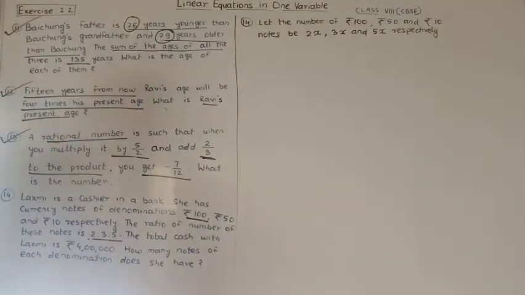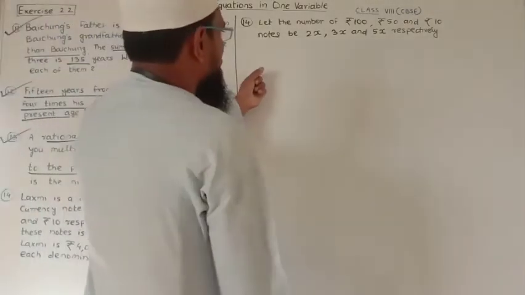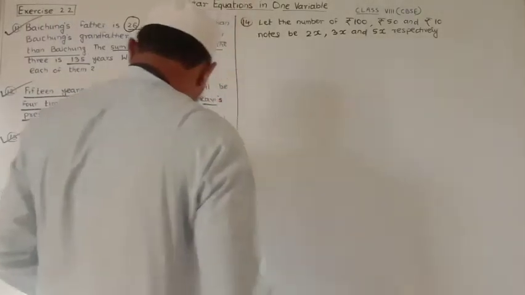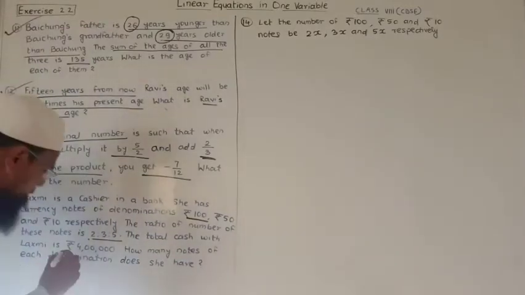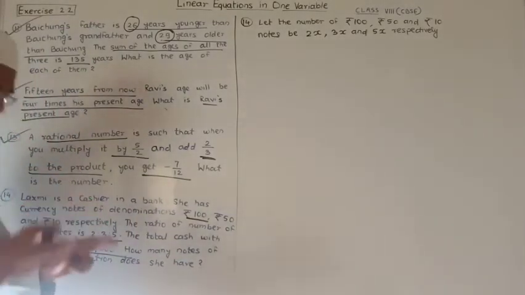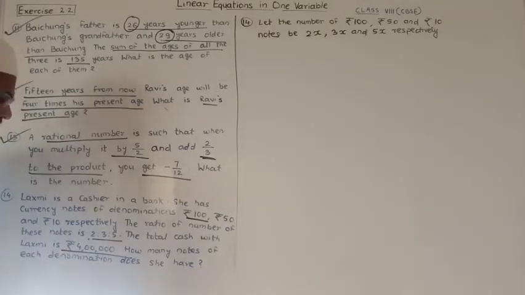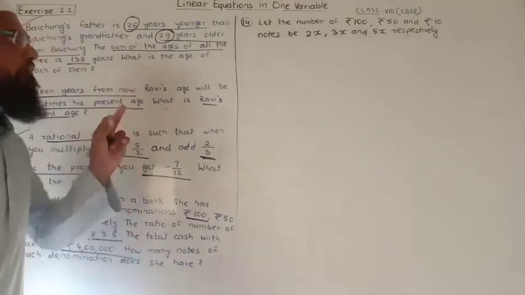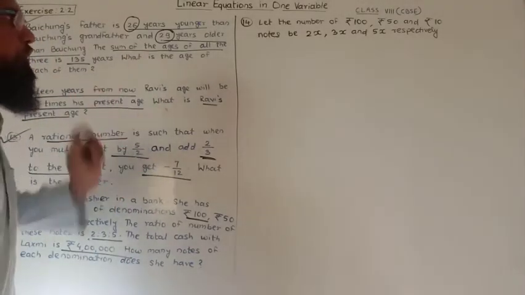Now, what happened? First of all, what is the value? Because here the total amount is given. Total value of all the notes is given, which is nothing but rupees 4 lakh. So first of all, we calculate the value of each note.